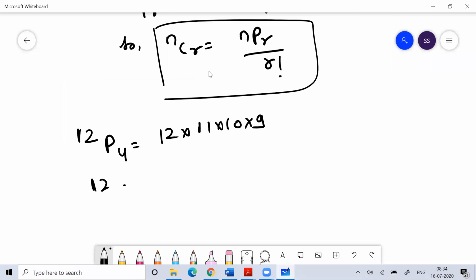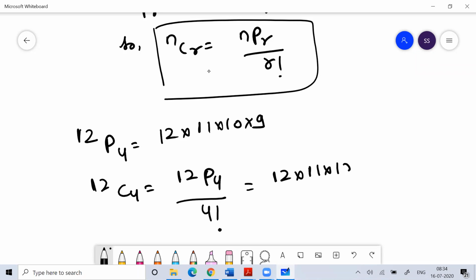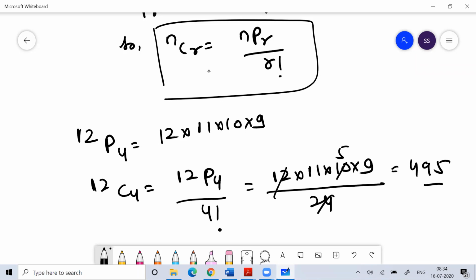Similarly, 12C4 means 12P4 by 4 factorial, so 12 into 11 into 10 into 9 by 4 factorial. 4 factorial is 24, so you'll get the answer 495.